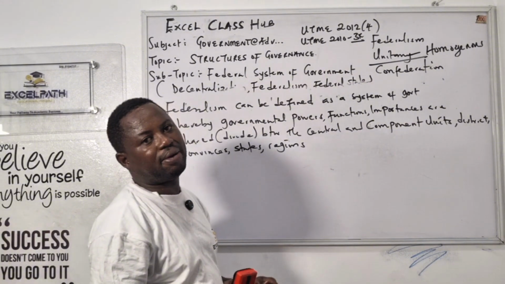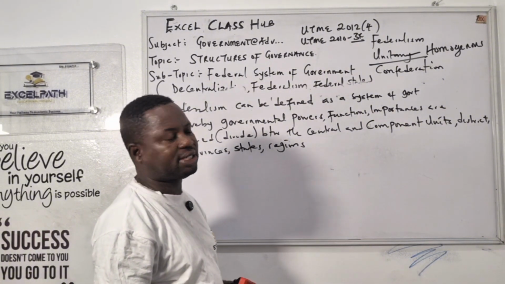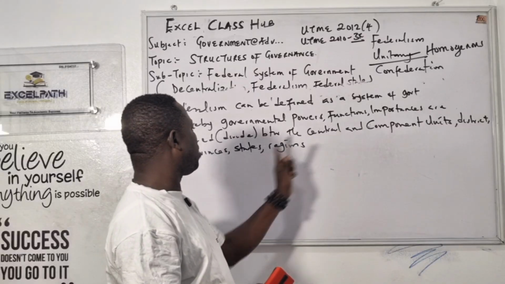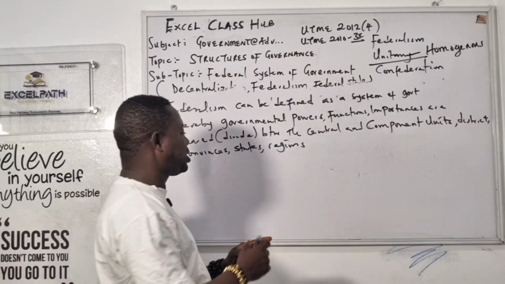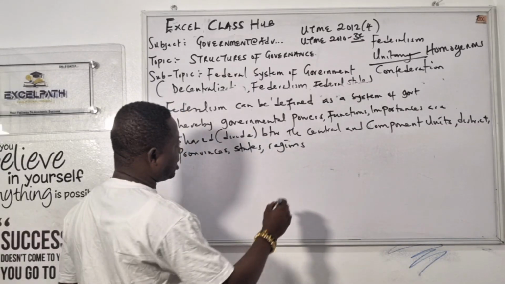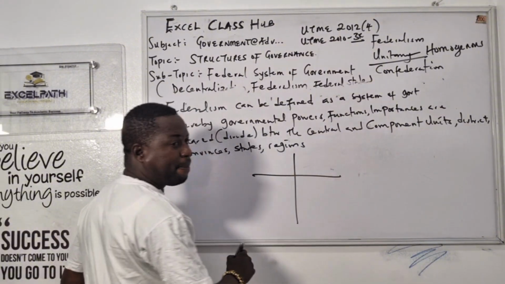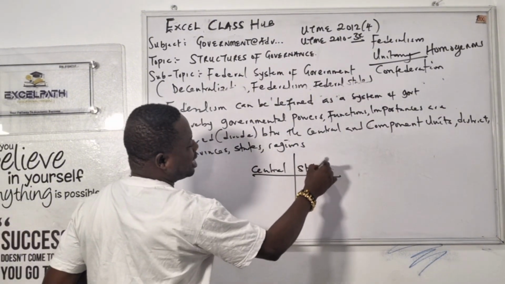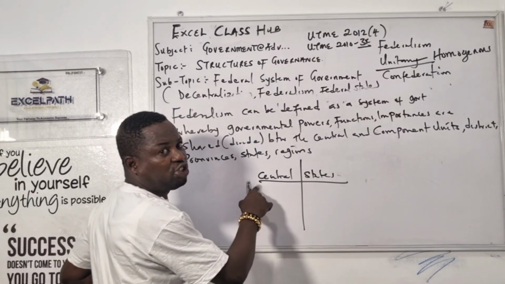Which one are we practicing now? Tell me. Yes, thank you. State. So you can say what? Powers are shared between the central and state government. Look at it here. Let me show you an example. This is central in Nigeria. And this is what class? State in Nigeria.